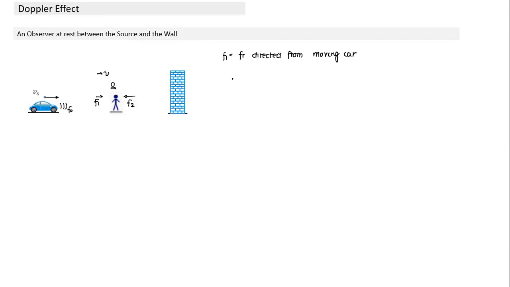What will that frequency be here? I have used the formula F is equal to F0 (V plus VO) divided by (V minus Vs). But in this case, the observer is at rest. Only the source is in motion. The source is moving towards the observer, hence there's no need to change the sign. So F1 will be equal to F0 V divided by (V minus Vs). Thus, we have calculated the frequency of sound directly heard from the source.